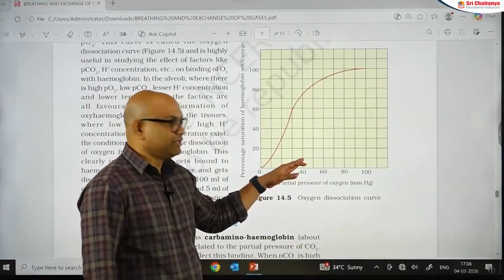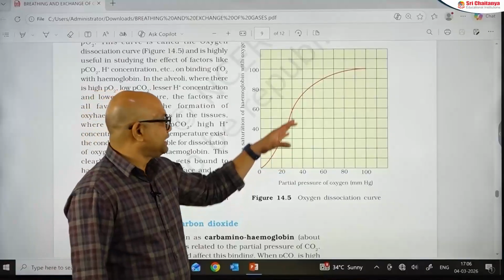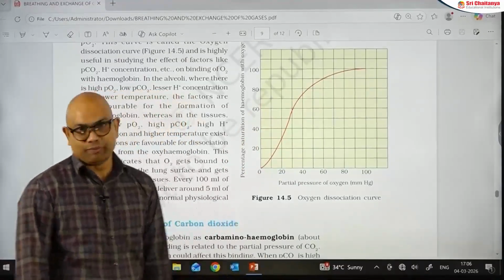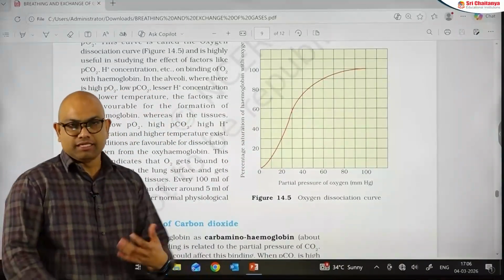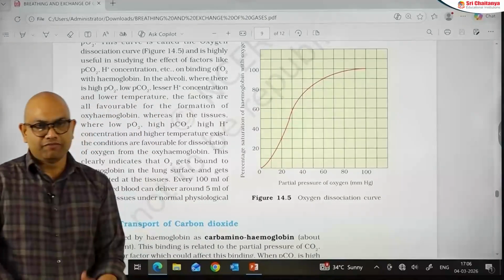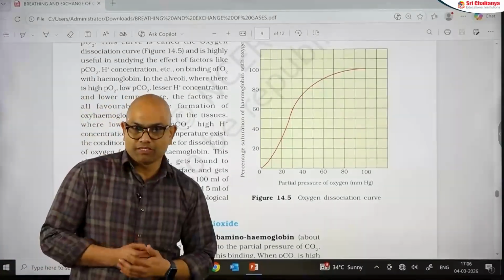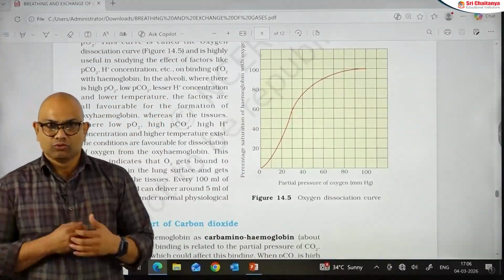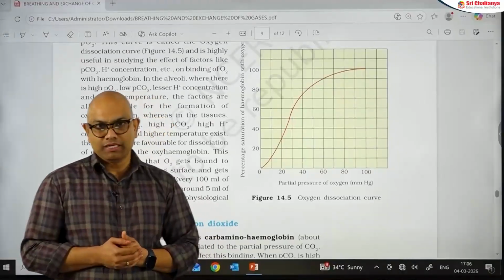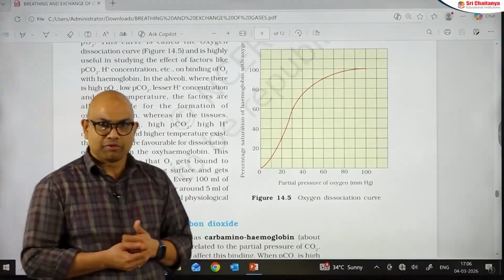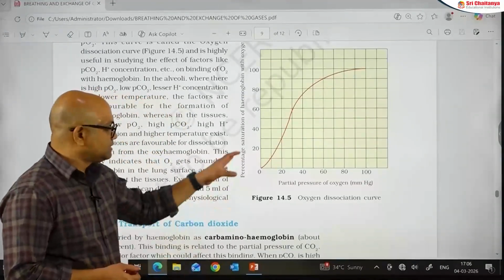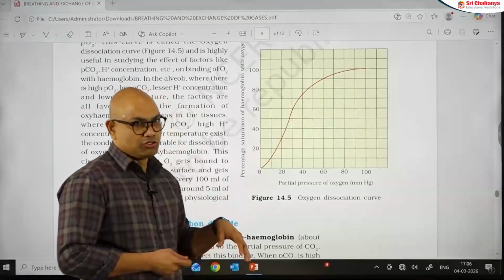The 40 mm of Hg can saturate nearly 75% of the hemoglobin. Next, there is a term called P50 value. P50 value is nothing but the partial pressure of oxygen required to saturate 50% of the hemoglobin. It is around 26.7 mm of Hg of oxygen. So, this is the standard oxyhemoglobin dissociation curve.